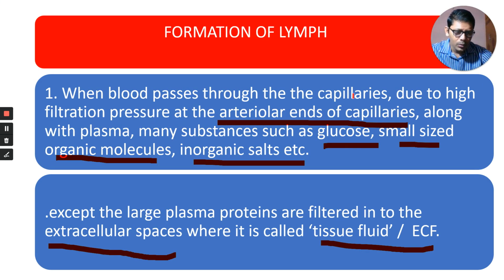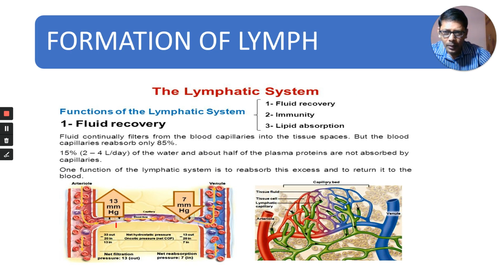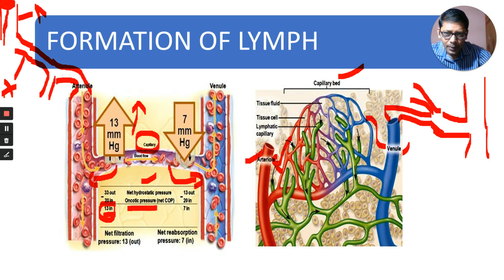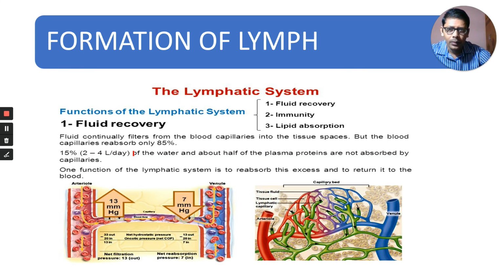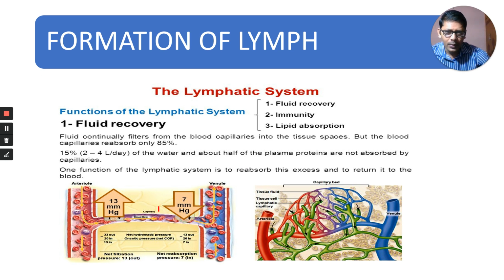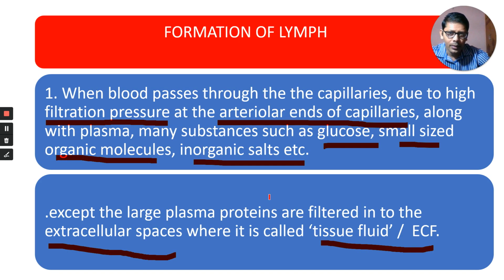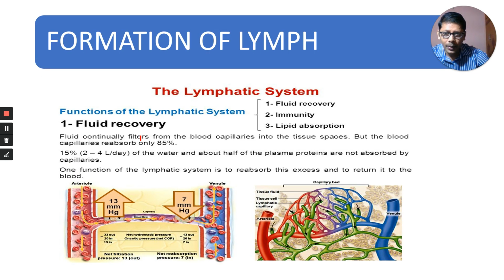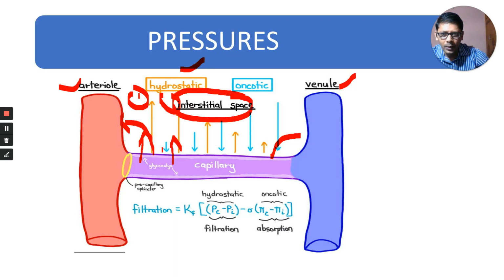When blood passes through the capillaries, due to high filtration pressure, that means hydrostatic pressure, at the arteriolar ends of capillaries, along with plasma, plasma is coming outside.